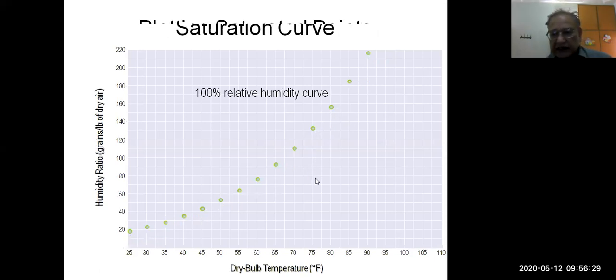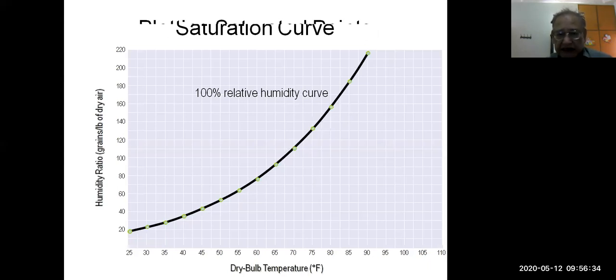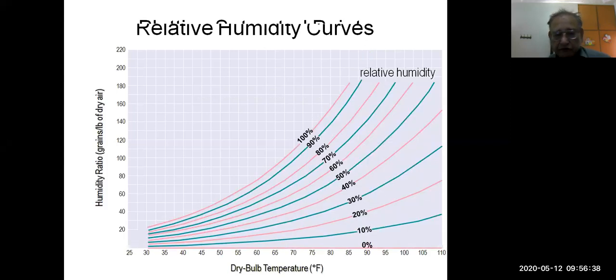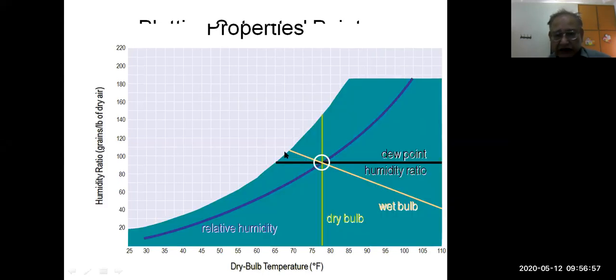It is nothing but a graphical presentation of saturation table properties. After this, all other lines are drawn on this psychrometric chart: 90% relative humidity, 80%, 70%, and up to 10%, and up to 0. The horizontal line on this table shows 0% relative humidity, and this outermost red line is 100% relative humidity. So this is how it is drawn.